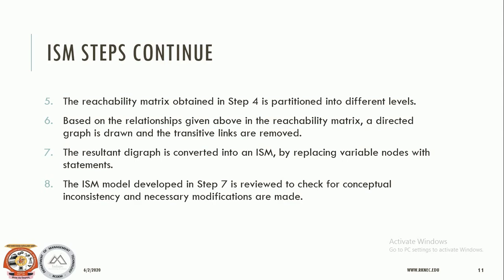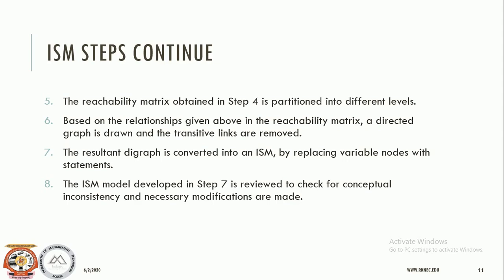The seventh step is that the resultant digraph is converted into an ISM by replacing the variable nodes. Earlier we use the variables a1, a2, a3, a4. Now whenever the digraph is complete, we put in the actual variable names so that it is very clear for the audience which variable is at which level, and which variable is used for achieving which variable. So everything will be very much clear.